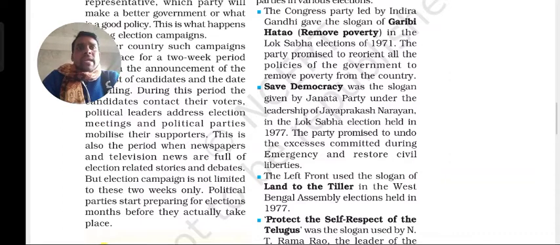But this election campaign is not limited to these 2 weeks only. The political parties start preparing for an election months before they actually take place. So generally what happens, according to the government, there are only 2 weeks that they have given before the day of polling. But the parties prepare themselves some months ago.